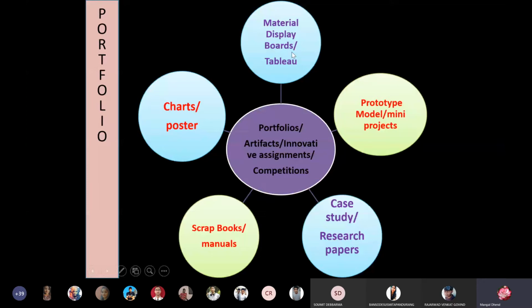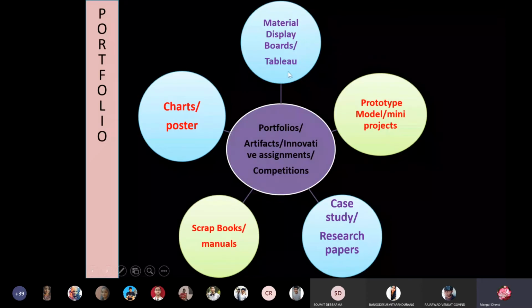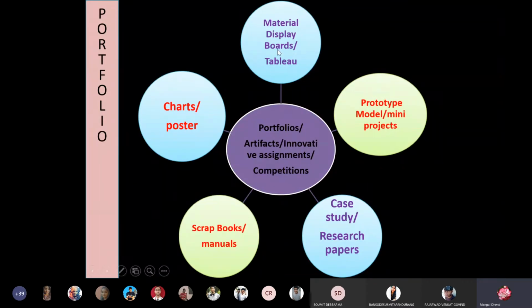It may not be wooden board. You can just take a chart paper and just attach all resistive materials or conductive materials. Go on writing this. So that is called as tableau. So we can display it in our lab. So that will be your activity, but you need to prepare properties, characteristics, and applications. Now it is your choice. You can select any one material from any one unit, any conducting material you can take, any insulating, not any one, but any one unit you can consider. Conducting material unit you can consider, magnetic material unit you can consider, and you can prepare a good table from the scrap materials. So don't purchase it, just use the scrap materials.